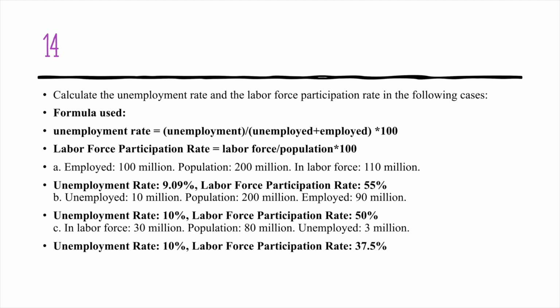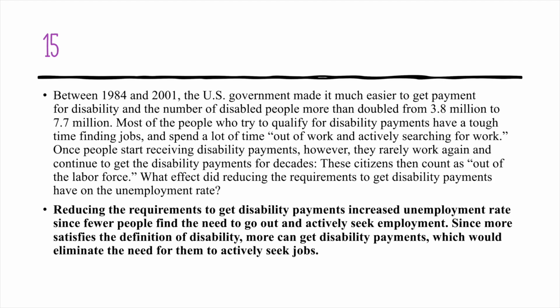For question 14, we want to calculate the unemployment rate and the labor force participation rate. And basically, we're using the two formulas mentioned in the textbook. The first one is the unemployment rate, which is unemployment divided by the total amount of people in the labor force times 100, and the labor force participation rate is labor force divided by population. So for part A, B, and C, those are the results that we get. For question 15, we examine how as the requirement to get disability payments is lowered, more people are found to be unemployed, and that is because since more people qualify as disabled, they can get the payments, and so they don't have the need to go out and actively seek jobs anymore.